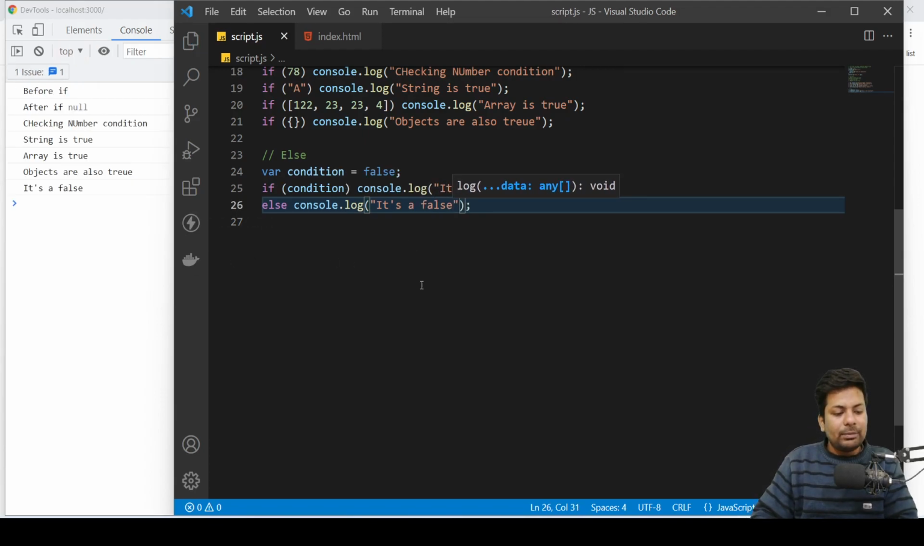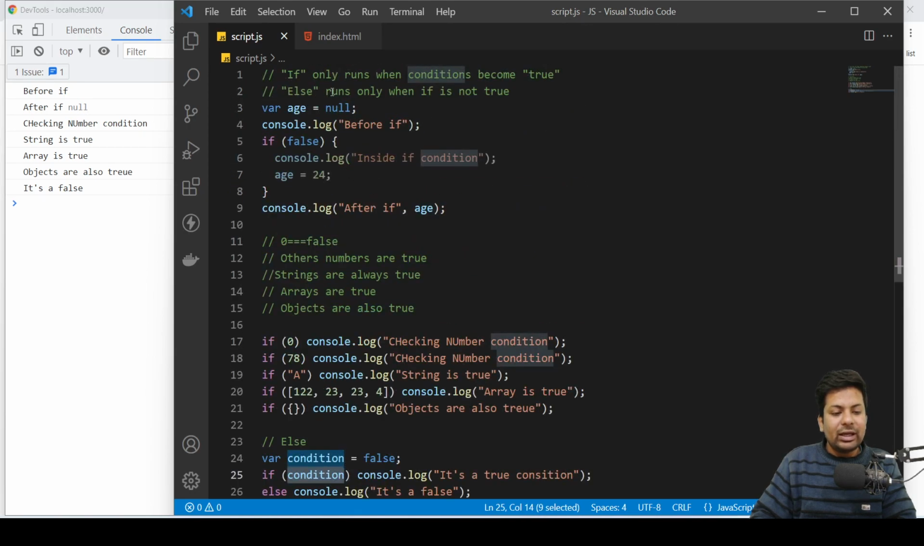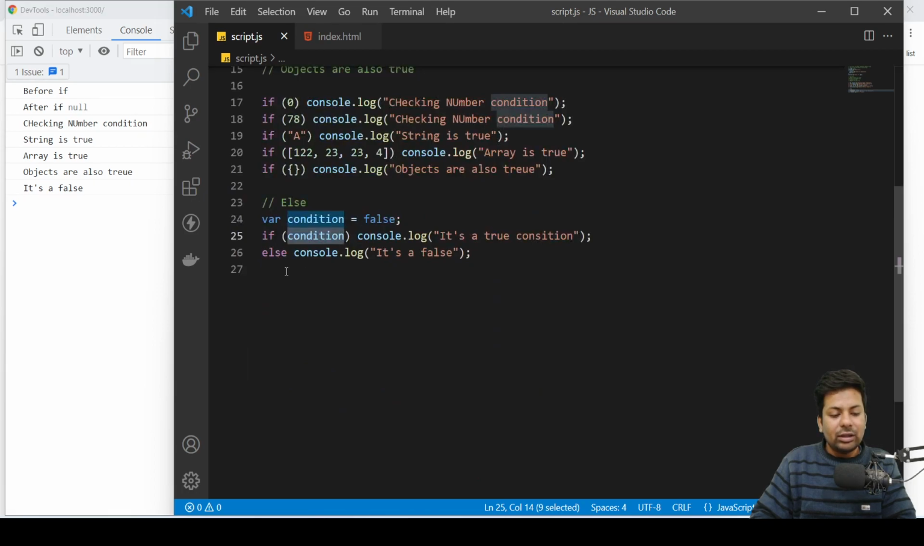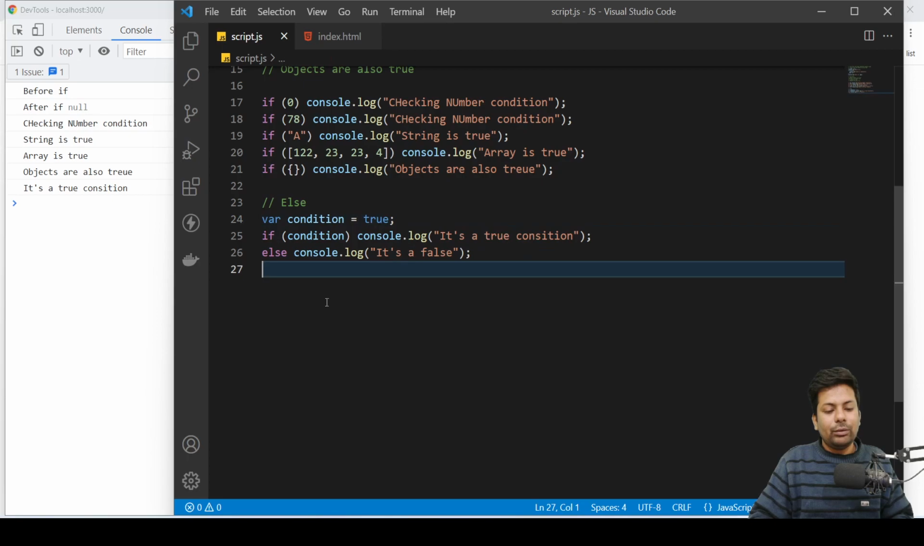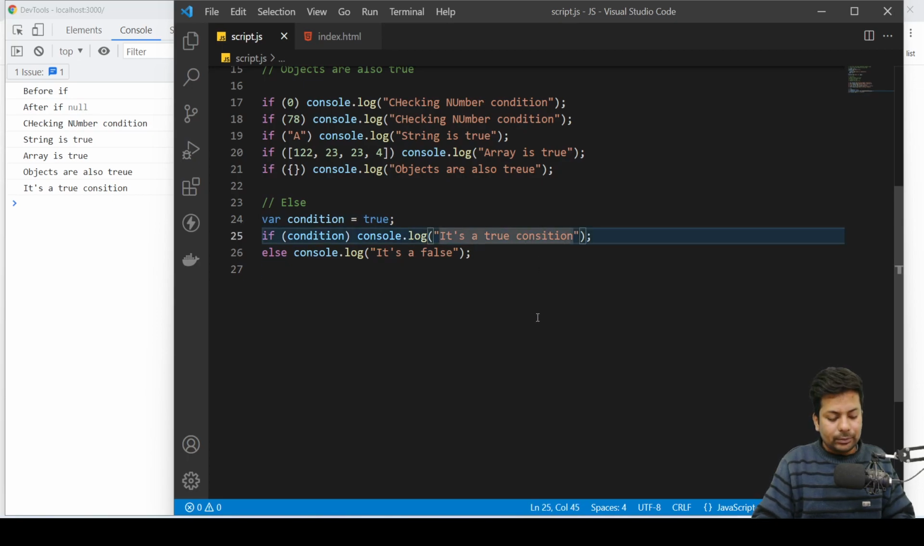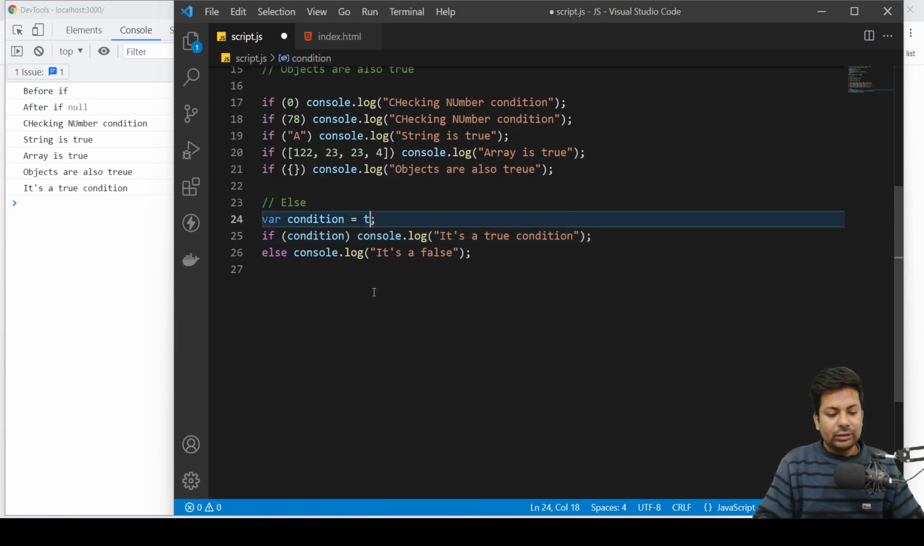See, now what's happening? I say false, it came here, said okay, this condition can't be true because it's false. So what I have said here, else runs only when if is not true. So I say else, just do this. If is not true, just say it's a false. If I make it true, it's a true condition. Other than that, it's a false condition.